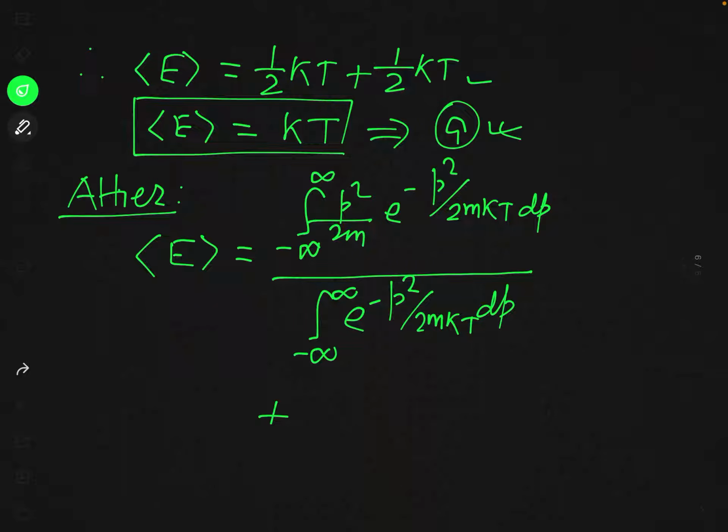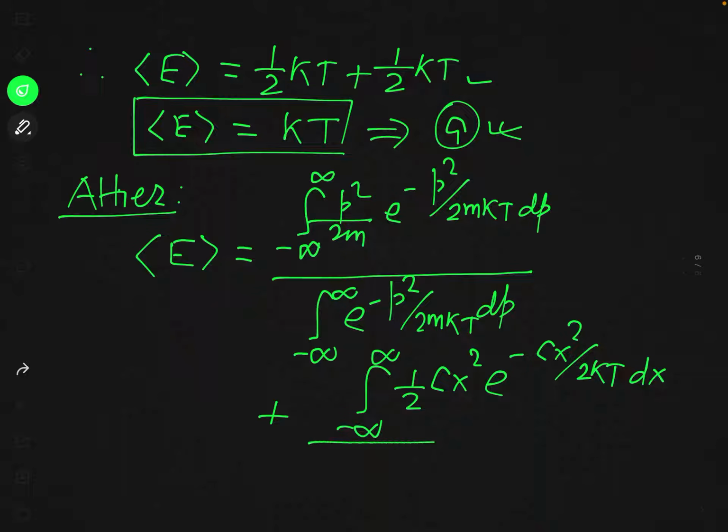So for the other term we will write the integral from minus infinity to plus infinity of half cx square times e to the power minus cx square over 2kT dx, over the integral from minus infinity to plus infinity of e raised to the power minus cx square over 2kT dx.